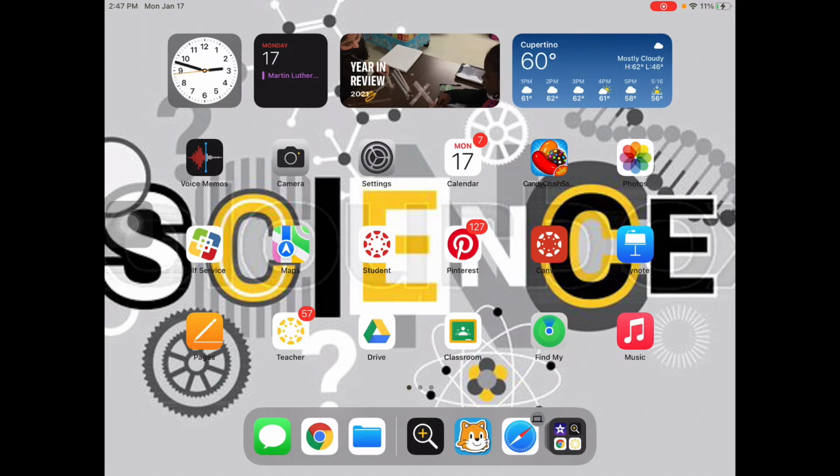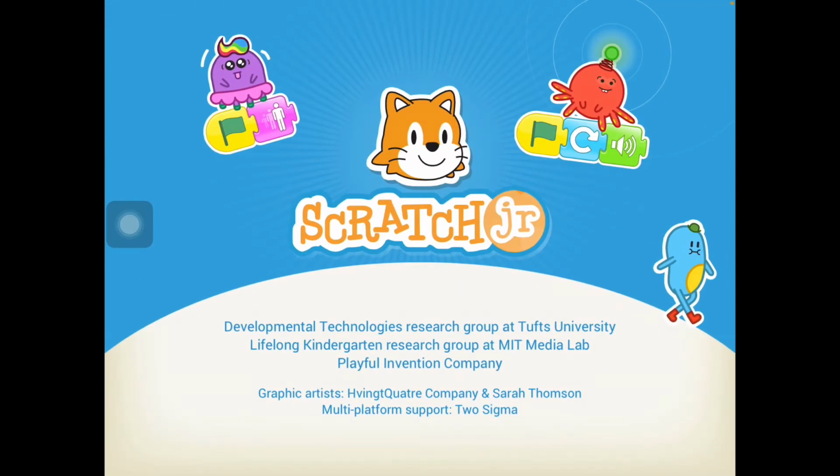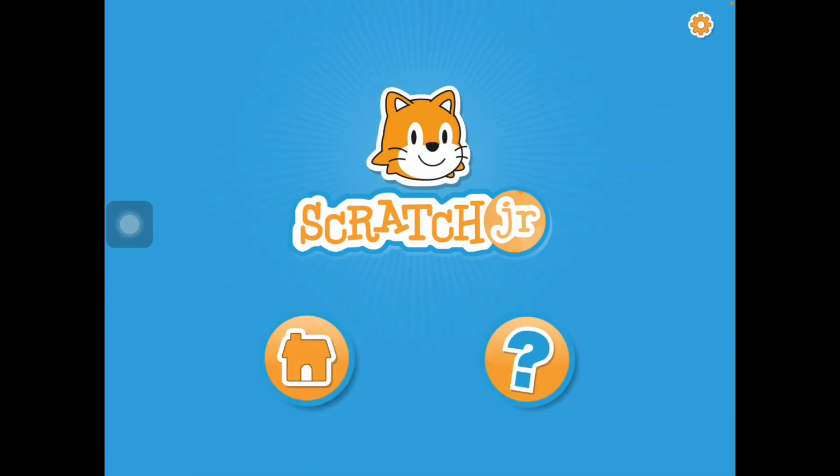So if you would, please download Scratch Junior to your iPad if you haven't already. Scratch Junior looks like a little cat. It's at the bottom of my screen. When you open it up, it says Scratch Junior. So I'll give you a second to get that downloaded.